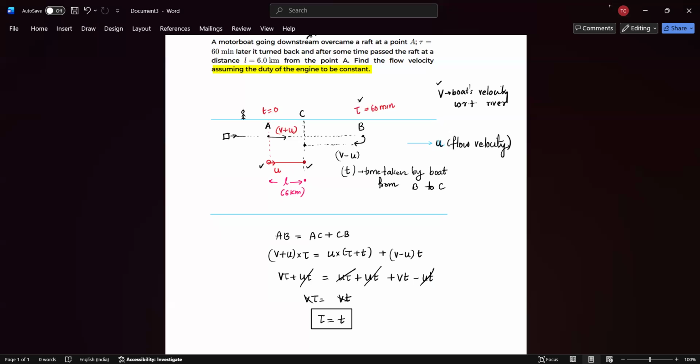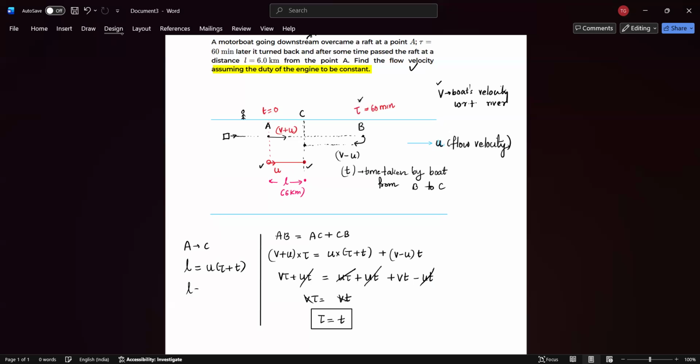Anyway, coming back, the question asks us to find the flow velocity. To find the flow velocity, again, we can use a term containing the flow velocity u. So we can take the distance from A to C. You know that distance from A to C is L, which is also equal to u into (tau plus T).